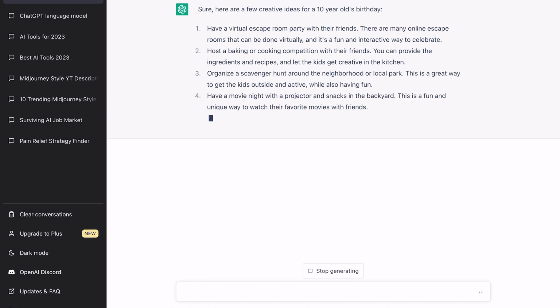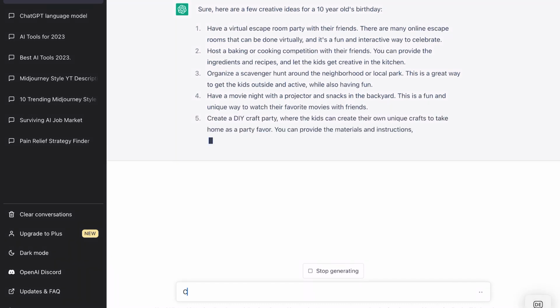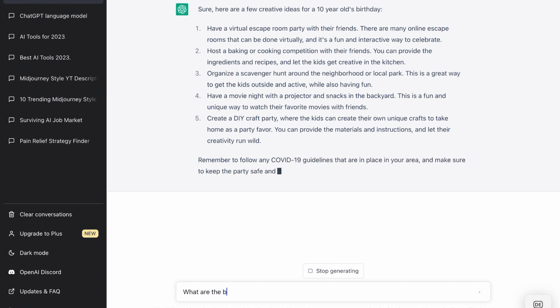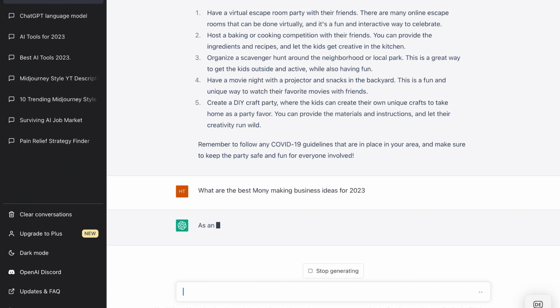If you use it for business purposes, you could go ahead and ask ChatGPT what are the best money making business ideas for 2023. Let's see what ChatGPT comes up with.